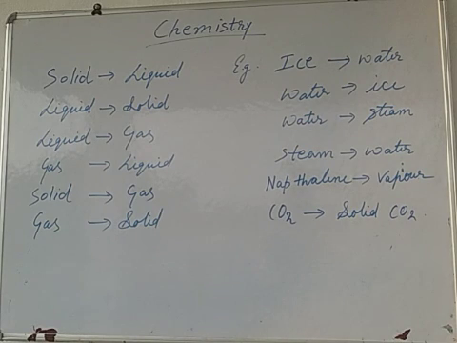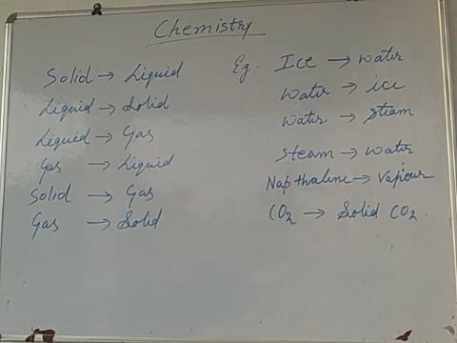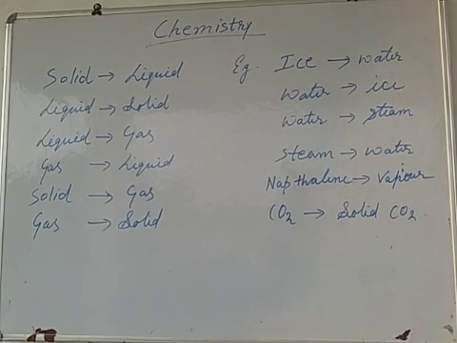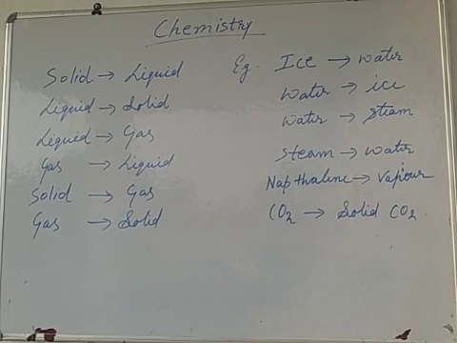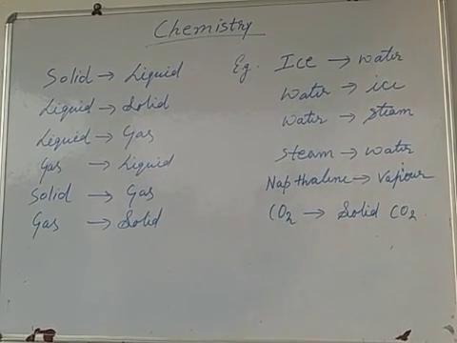Solid to liquid: ice to water; liquid to solid: water to ice; liquid to gas: water to steam; gas to liquid: steam to water; solid to gas: naphthalene balls to vapors of naphthalene; gas to solid: carbon dioxide to solid carbon dioxide.